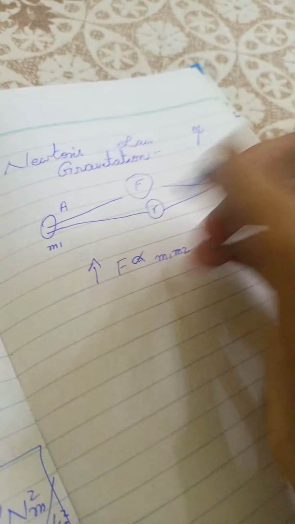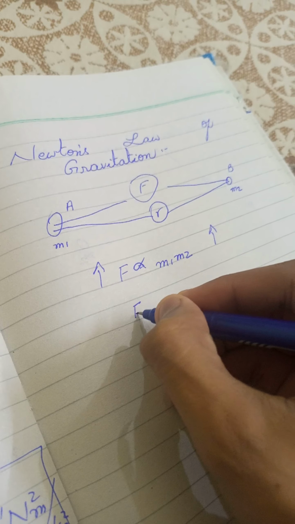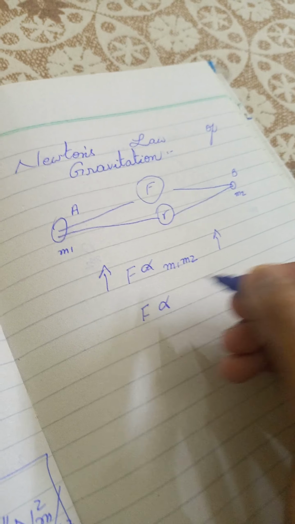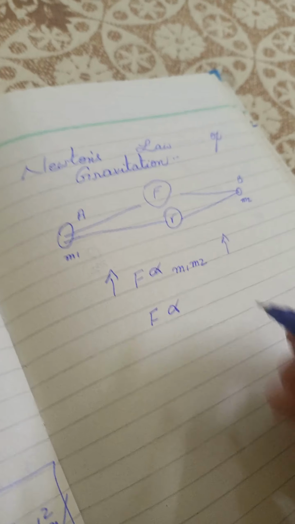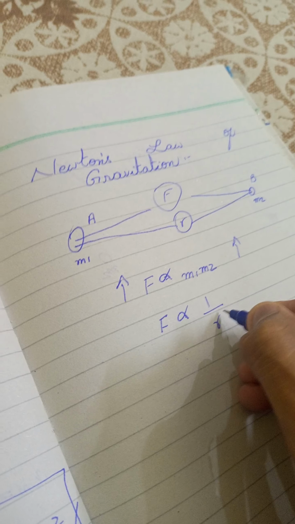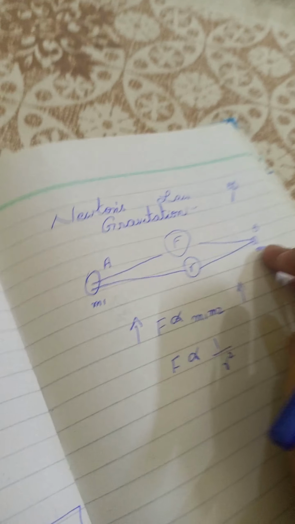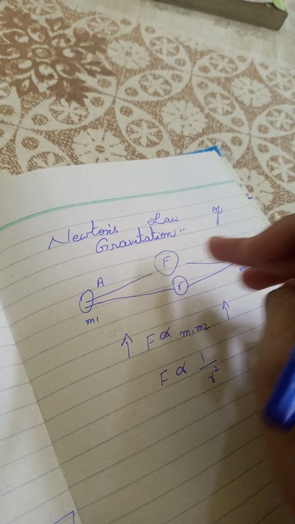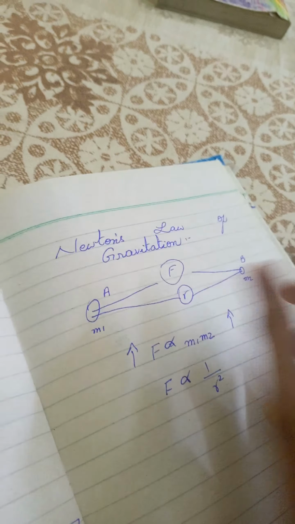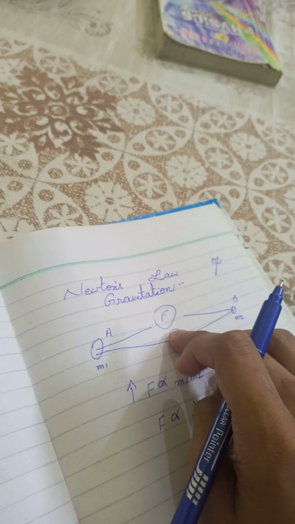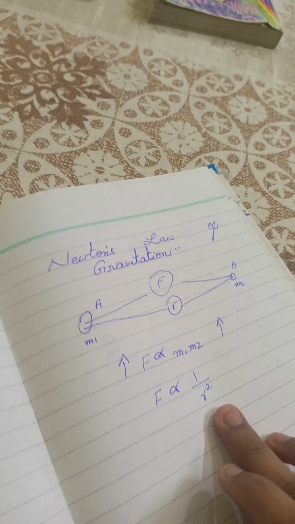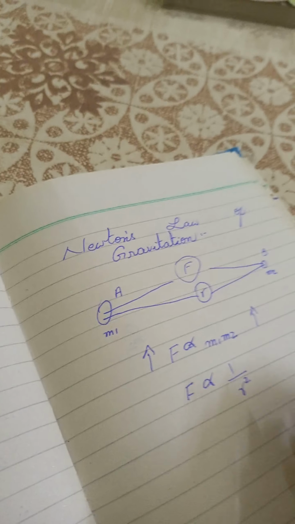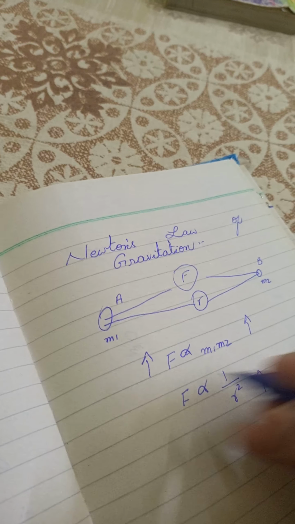But in the case of distance, force is inversely proportional to r square, because the distance from here to here and from here to here will be different, so that's why we write r square. It means if the radius increases, the force will come down.